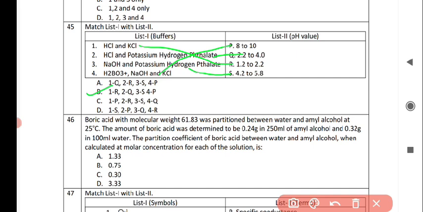Next question is a numerical based question, that is boric acid with molecular weight 61.83 was partitioned between water and amyl alcohol at 25 degrees Celsius. The amount of boric acid was determined to be 0.24 gram in 250 ml of amyl alcohol and 0.32 gram in water. So the partition coefficient of boric acid between water and amyl alcohol when calculated at molar concentration for each of the solution is, and the correct answer is option D, 3.33.